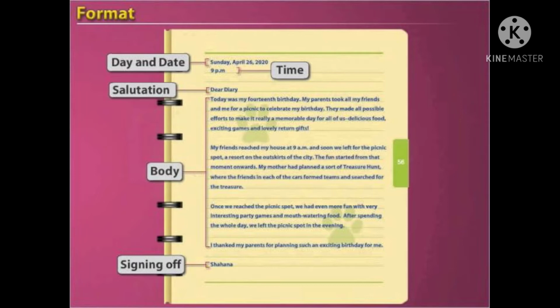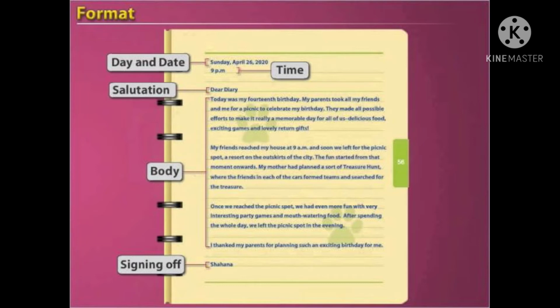How will we start this format? At the top from the left side of the page we will start writing the day. After writing the day, a comma should be there, and then the name of the month, date, comma, year. And at the right side we can write the time of the diary entry, or we can write it in the next line also. It's your choice to write the time of the diary entry.